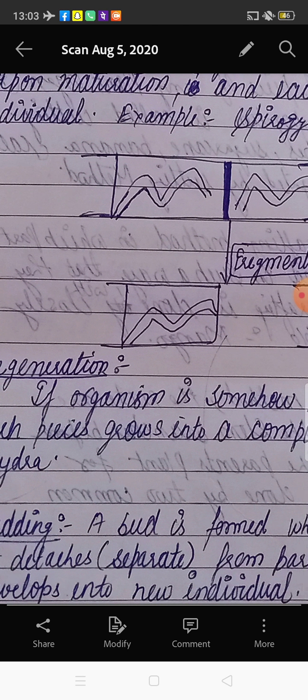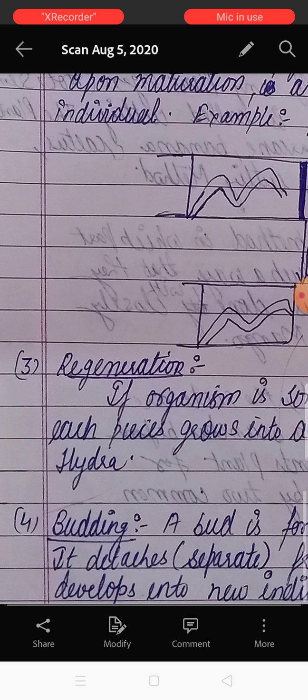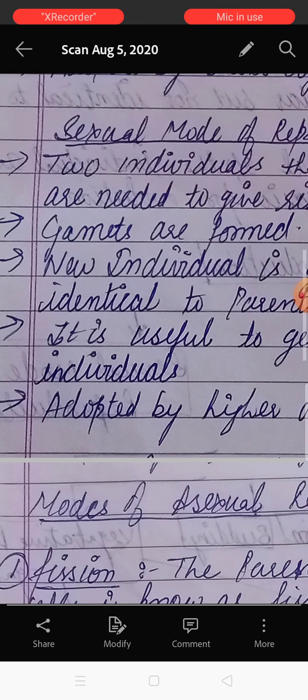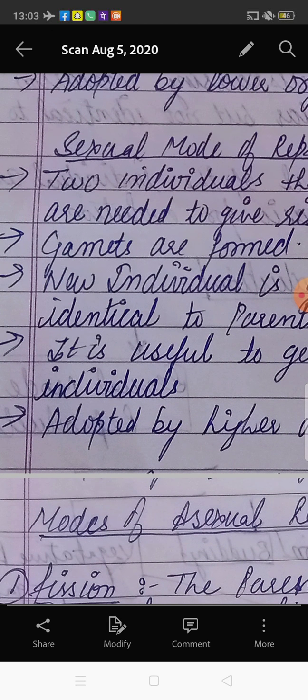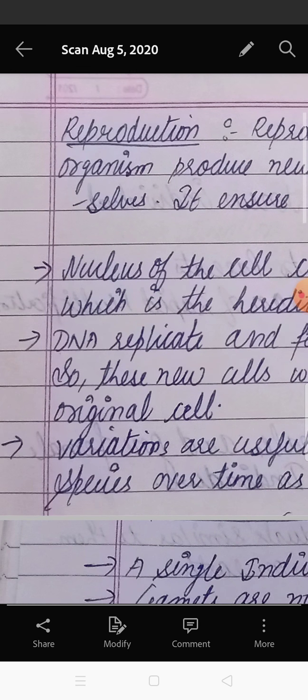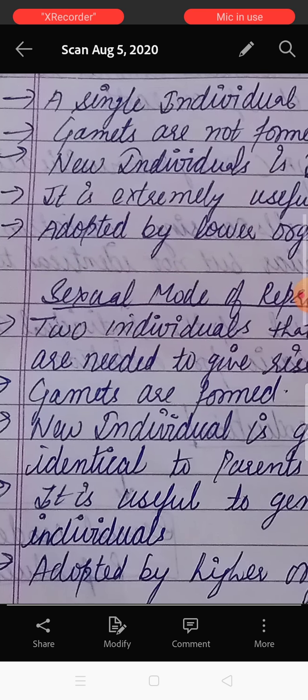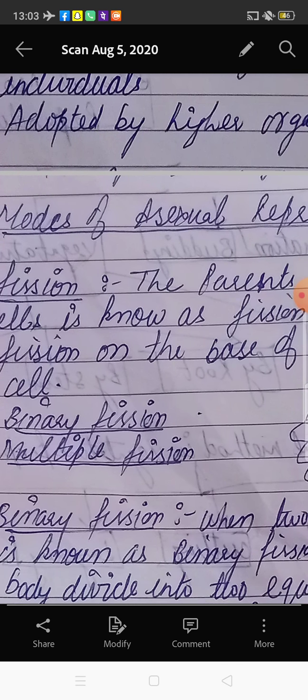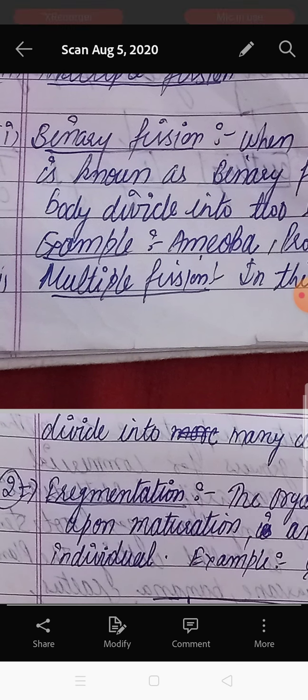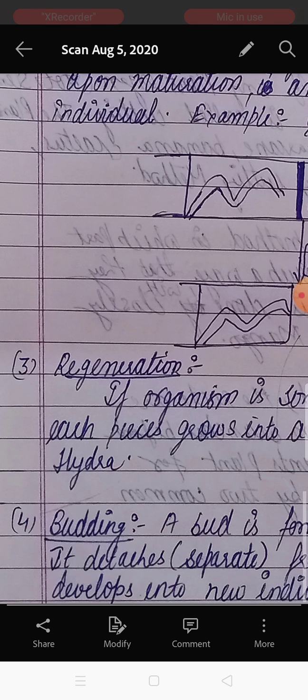So in today's video we discussed the four main types of asexual mode of reproduction, and the meaning of sexual and asexual modes of reproduction. From the start we discussed the definition of reproduction. So in this video we completed three main concepts: the definition of reproduction, the difference between sexual and asexual modes of reproduction, and the third one, the types of asexual mode of reproduction in lower organisms.